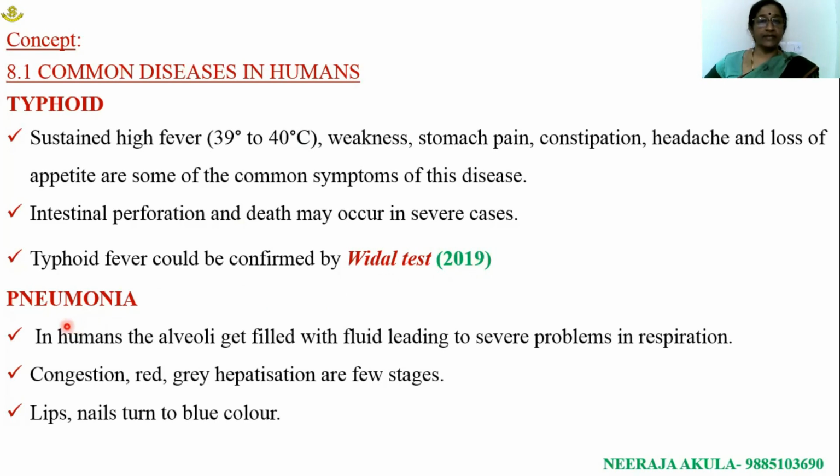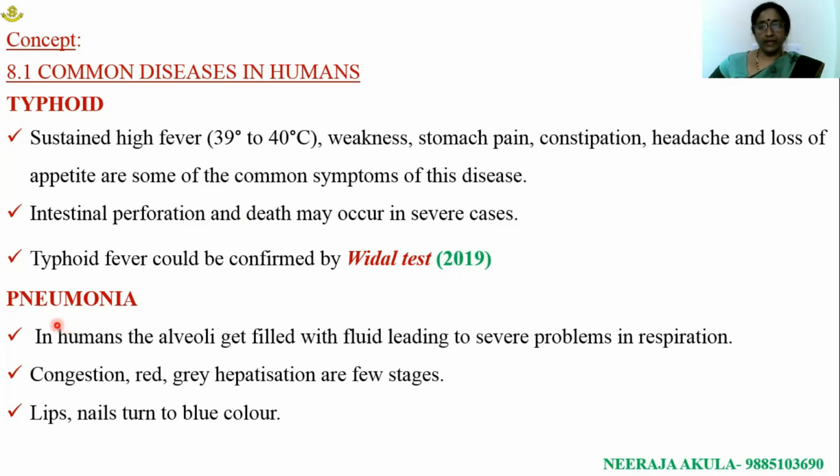Streptococcus pneumoniae is an organism which causes pneumonia. In a person suffering from pneumonia, the alveoli are filled with tissue fluid where gaseous exchange is impaired.